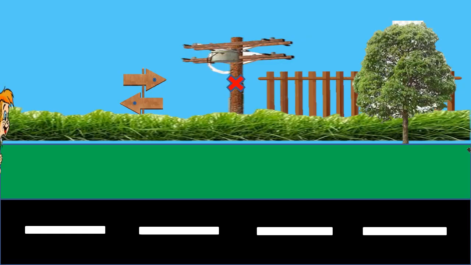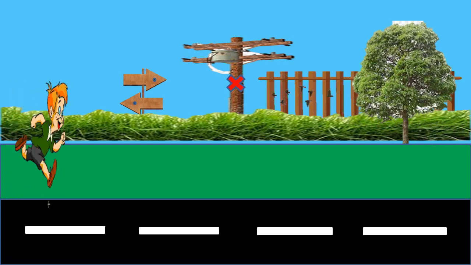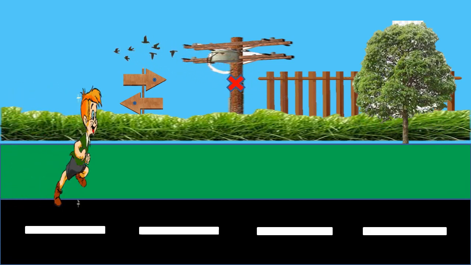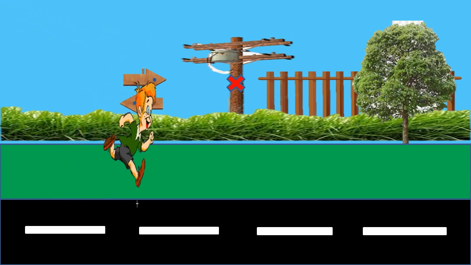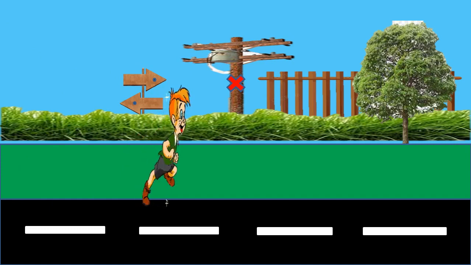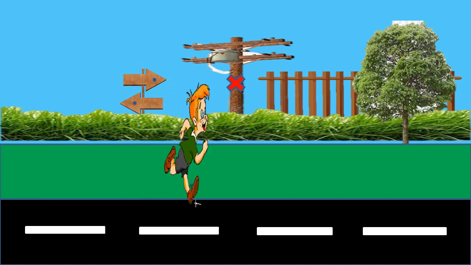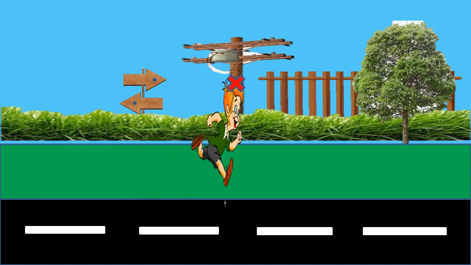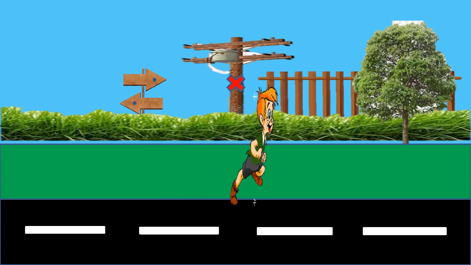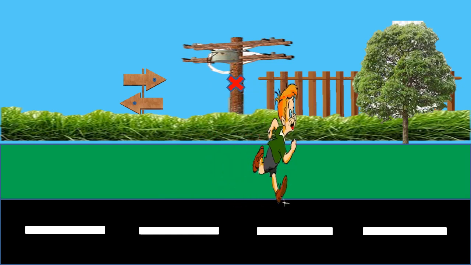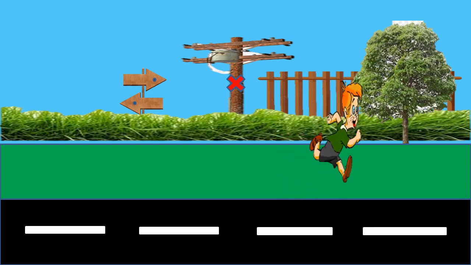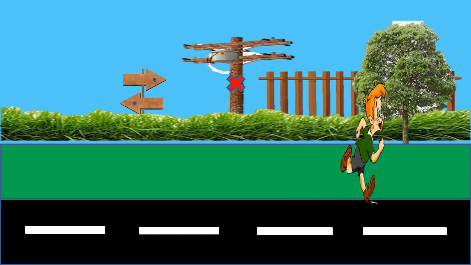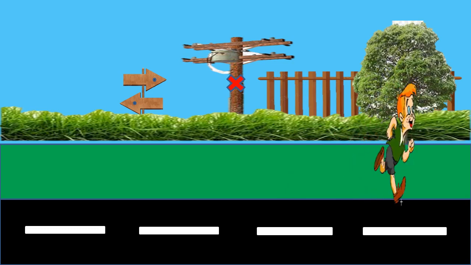Rahul is a keen observer and fond of mathematics. During his run on the way, he observed a direction arrow with a dot, a cross sign on a pole, white strips on the road. He got fascinated as he has seen the same thing in his class 6 math textbook also. He wished to know more about them.